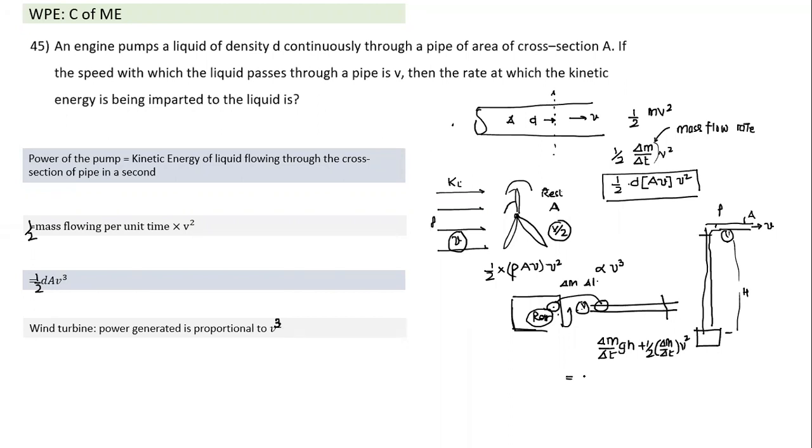I can substitute that as density into area into v, into gh, plus 1/2 rho A v cube. Thus, that is the power of the pump if it is raising the water from a lower level. So two things are happening: in time t, the water, when it reaches here, is gaining kinetic energy as well as potential energy. Is this clear? Yes, sir.